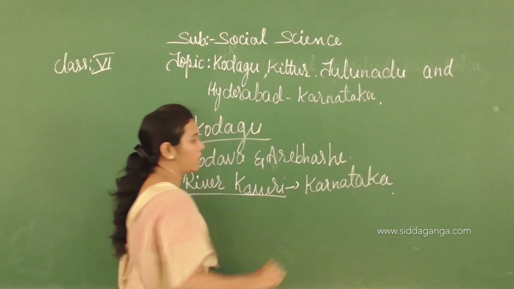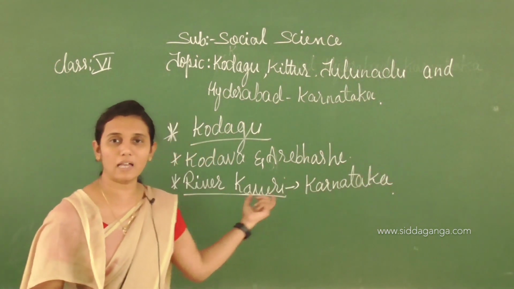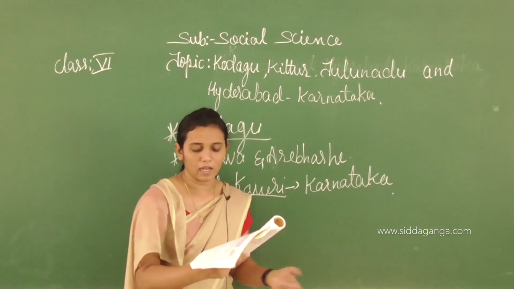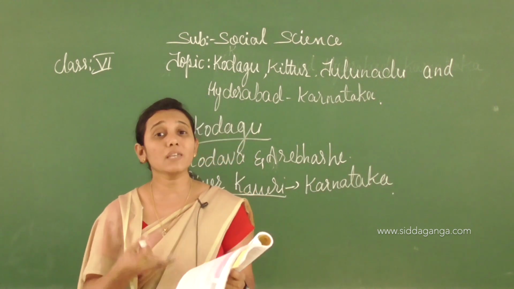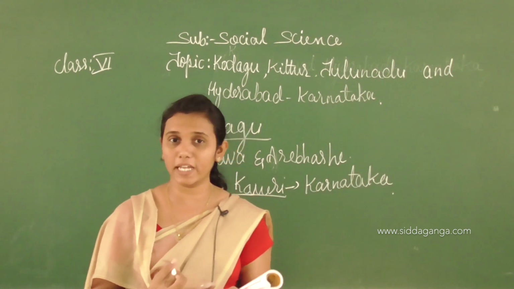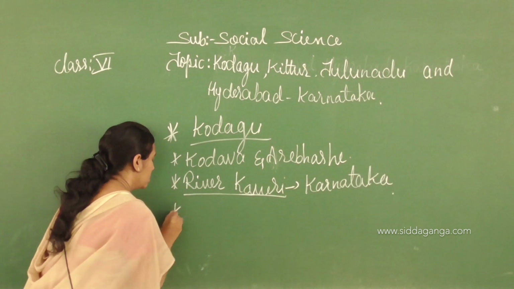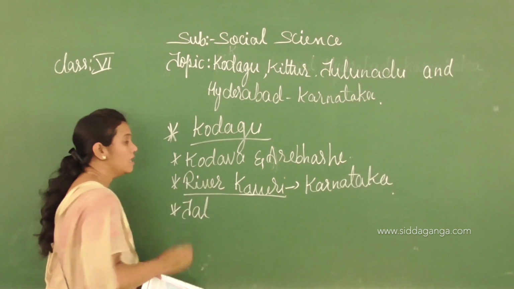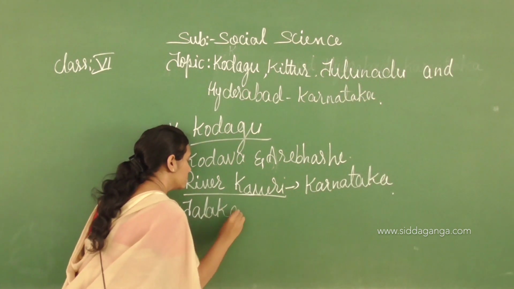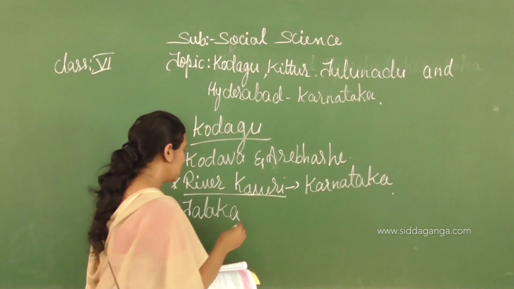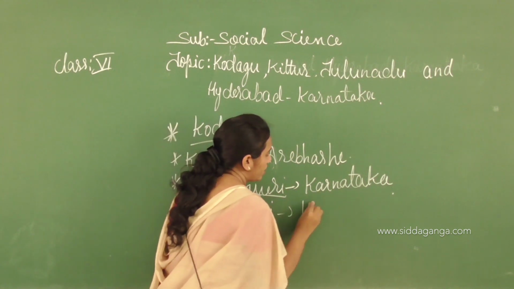Okay, this is very important. Listen here carefully. River Kaveri is the lifeline of Karnataka. Where does it take birth, children? Which is the birthplace of this river, Kaveri? It takes birth at Talakaveri in Kodagu. Kaveri river's birthplace is Talakaveri, in Kodagu.